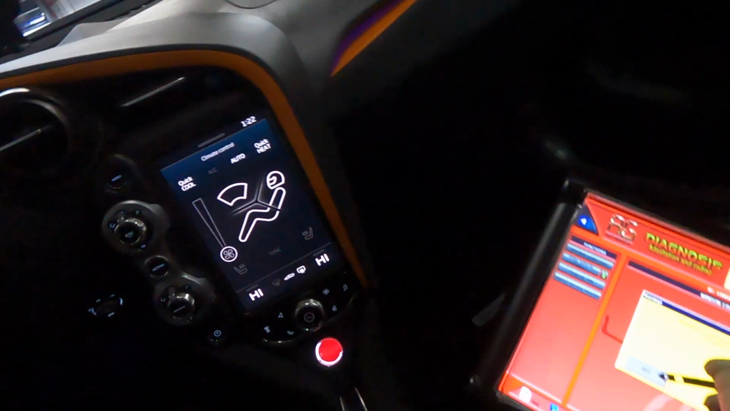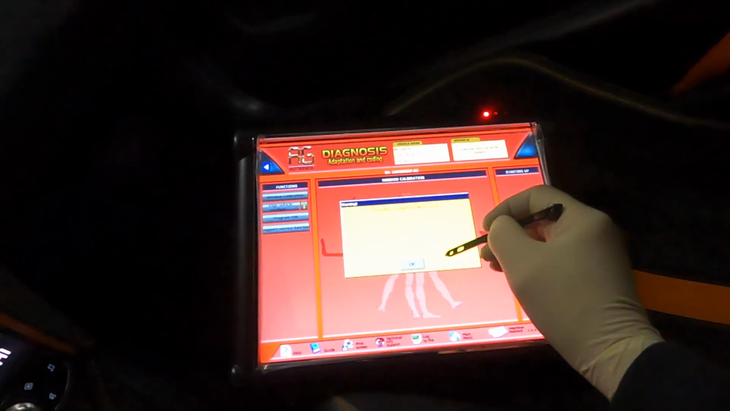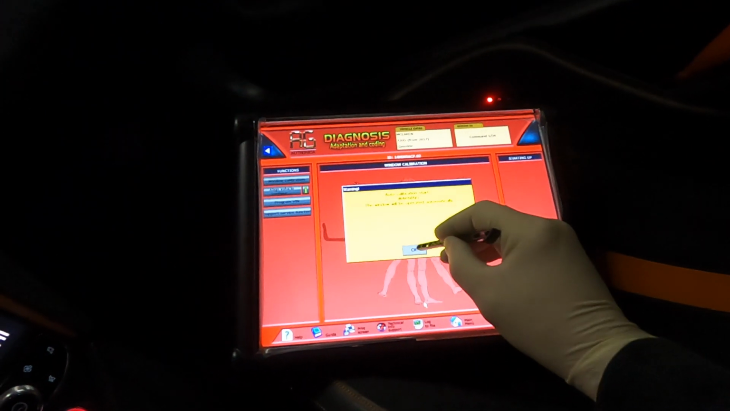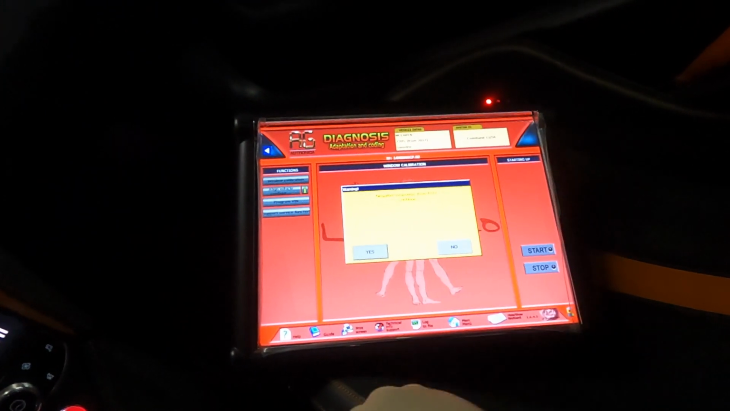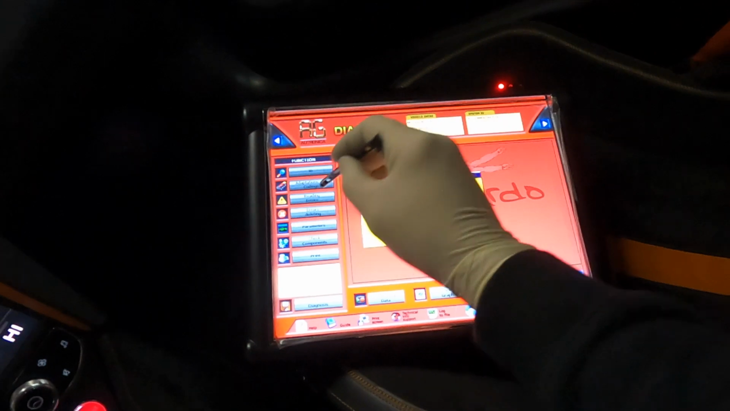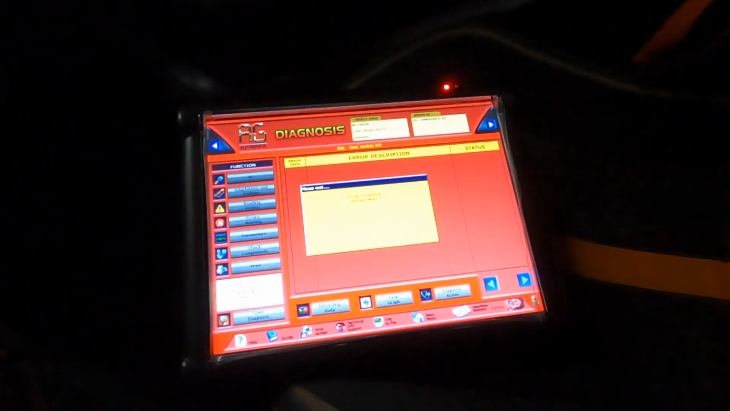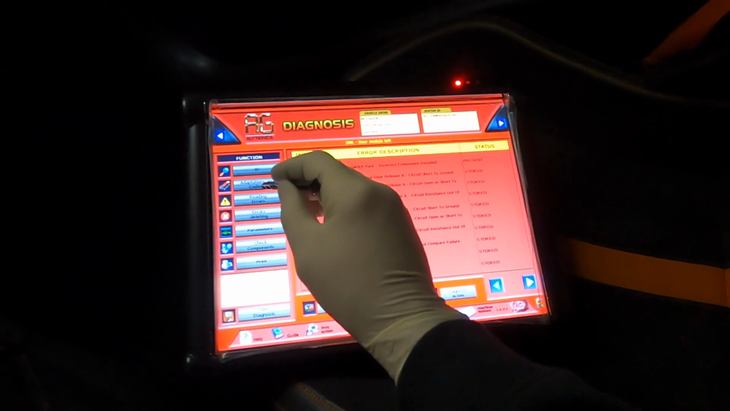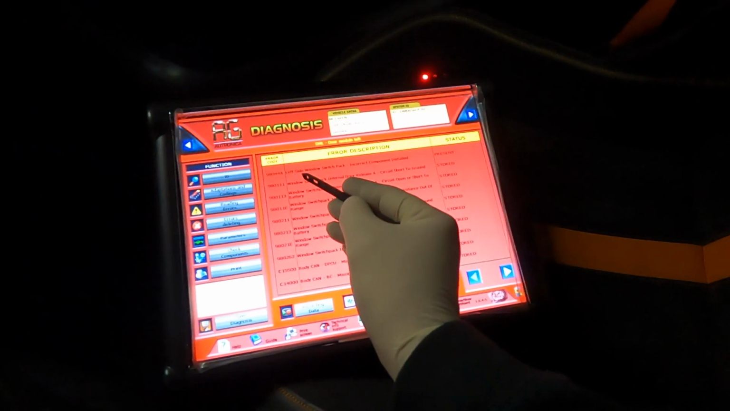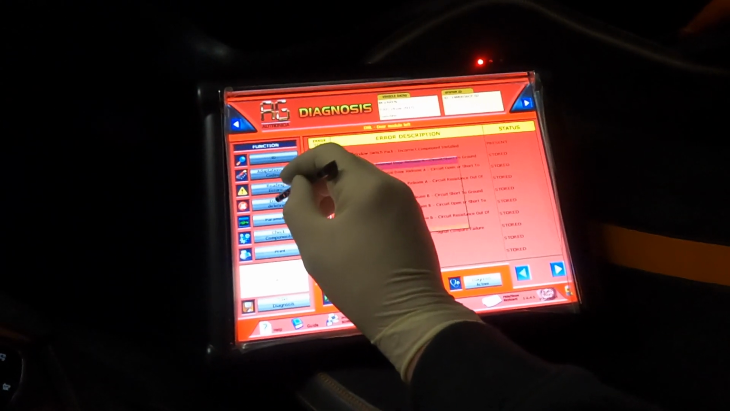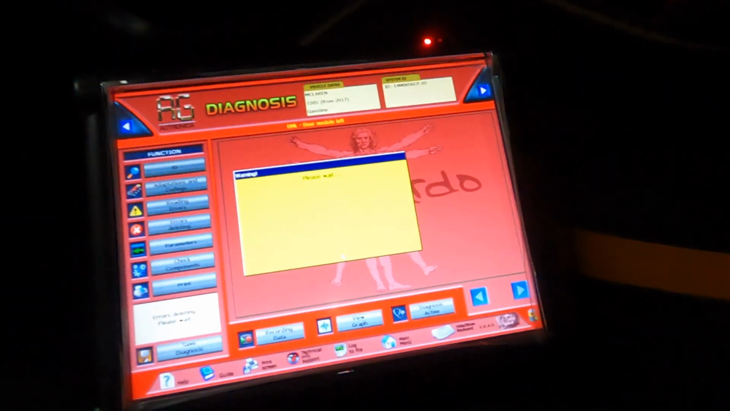Now start. Yes. Let's read, maybe we have some trouble code. Okay, error. We have this left side window switch pack incorrect component install. Error, delete. We will see if that code comes back.